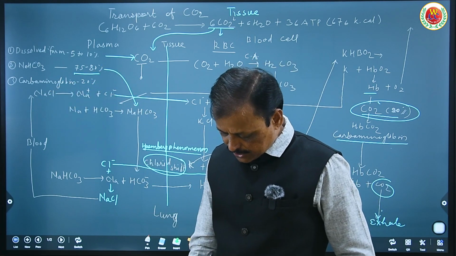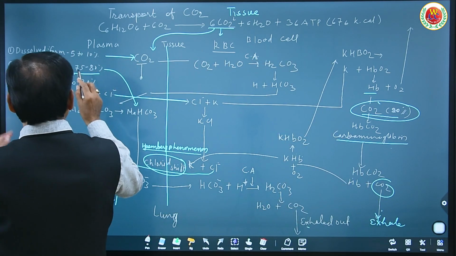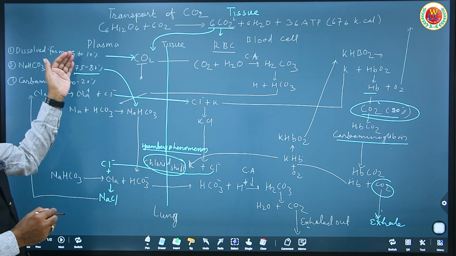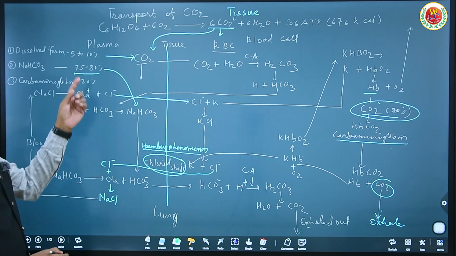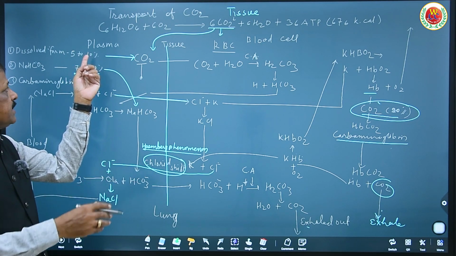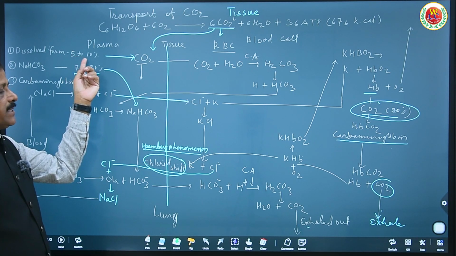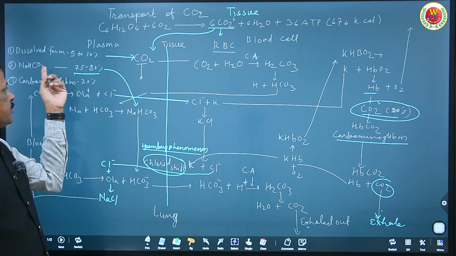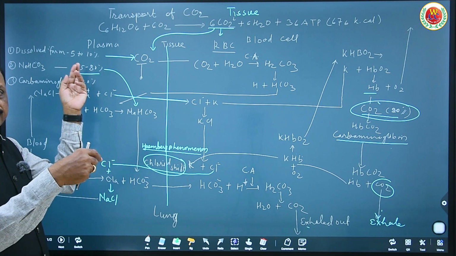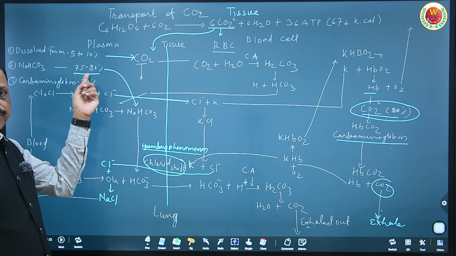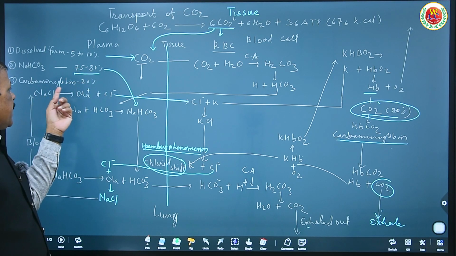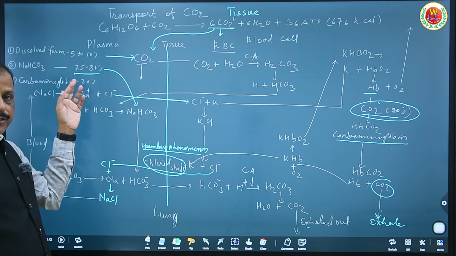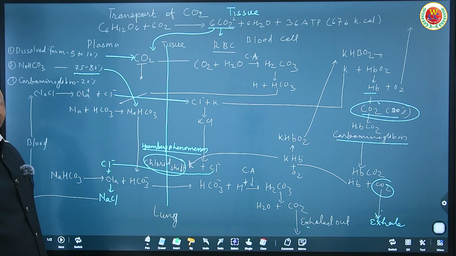So in NEET, a question can be asked about in which form carbon dioxide is transported. The percentage of carbon dioxide transported in dissolved form, A, B, C, D, they can give any percentage, but the answer will be 5 to 10%. Even it can be asked that carbon dioxide is transported in the form of sodium bicarbonate, the percentage will be given in a range, and the correct one will be 70 to 75 to 80%. And carbon dioxide transported in combination with hemoglobin, the percentage will be 20%.